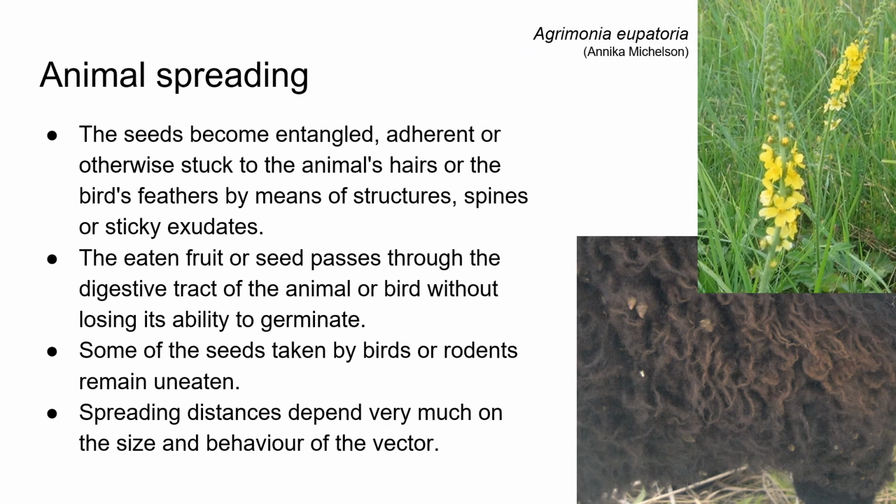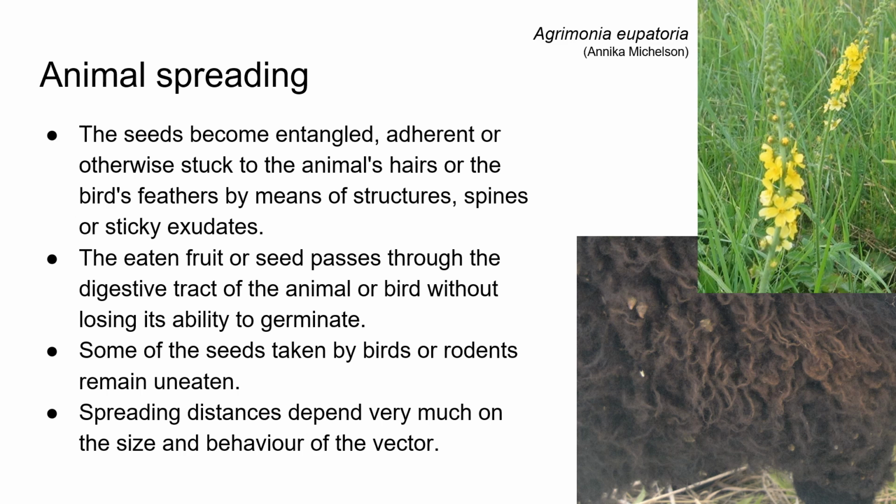Animal spreading. The seeds become entangled, adherent, or otherwise stuck to the animal's fur, hairs, or birds' feathers by means of their structures, spines, or sticky exudates. The eaten fruit or seeds may also pass through the digestive tract of the animal or bird without losing their ability to germinate. Some of the seeds taken by birds or rodents remain uneaten. Spreading distances depend very much on the size and behavior of the vector.